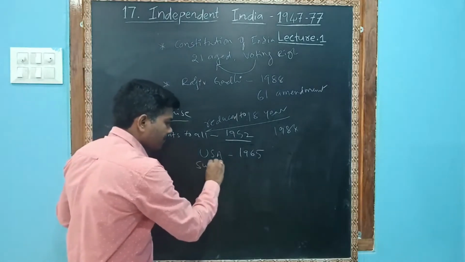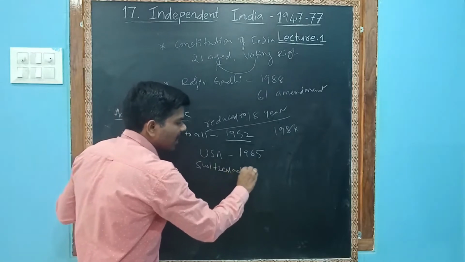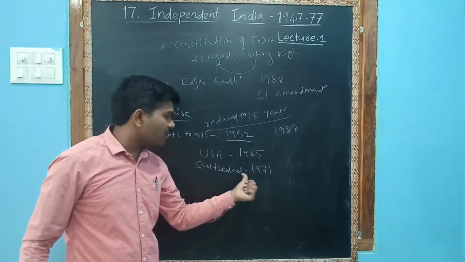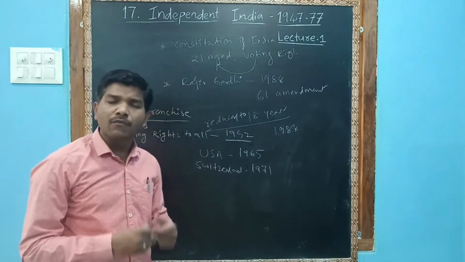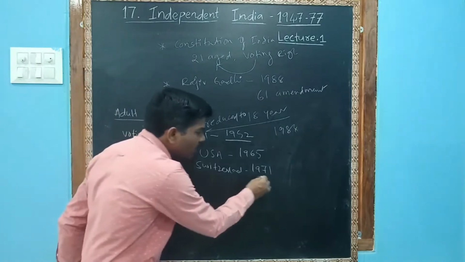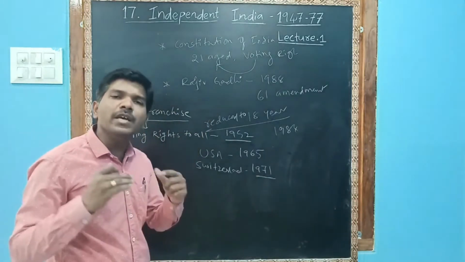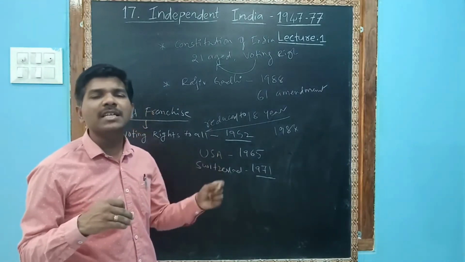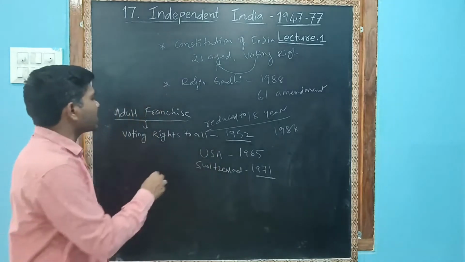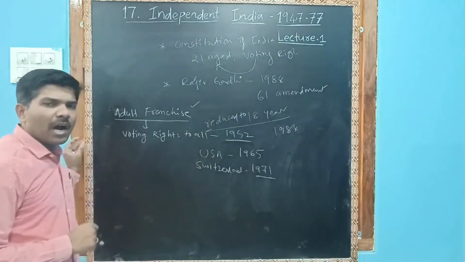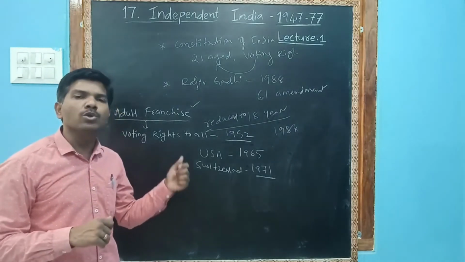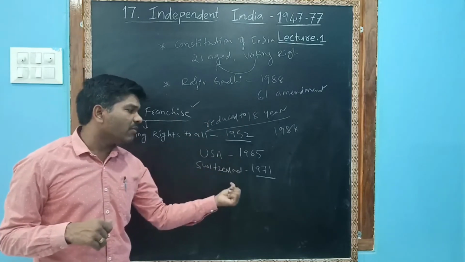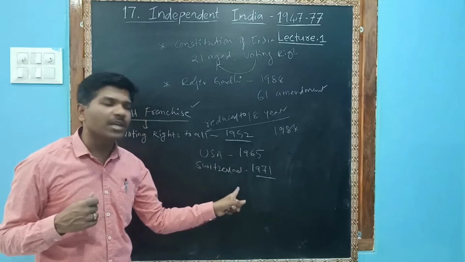Switzerland gave voting rights to women only in 1971. Switzerland was much more developed than India, but they didn't give voting rights to women. But we gave voting rights to all women and men who had completed 21 years. This is called adult franchise. Much more developed countries than us didn't give voting rights.